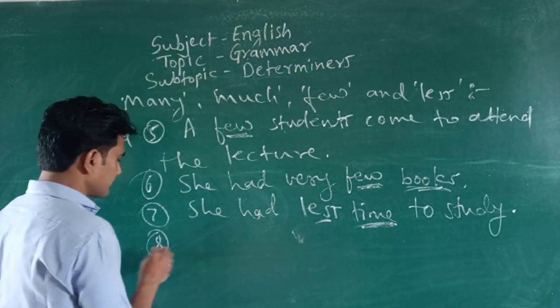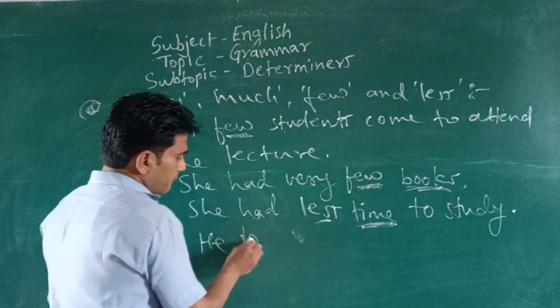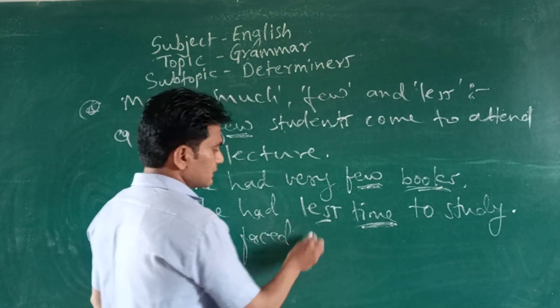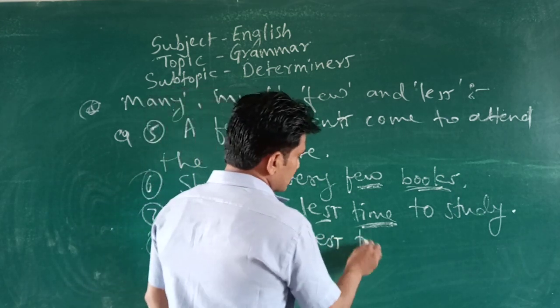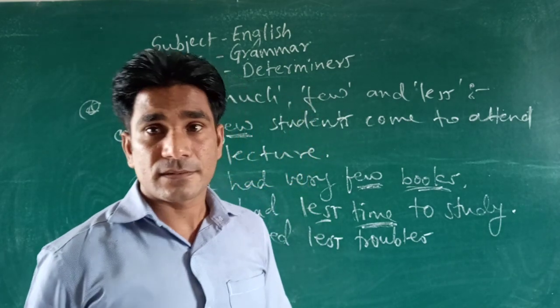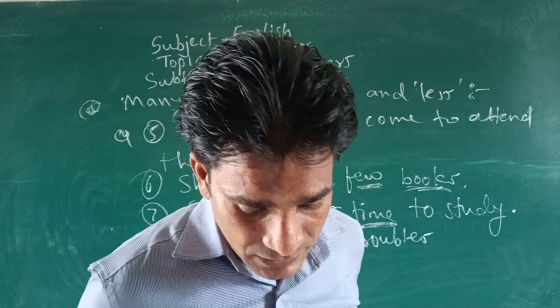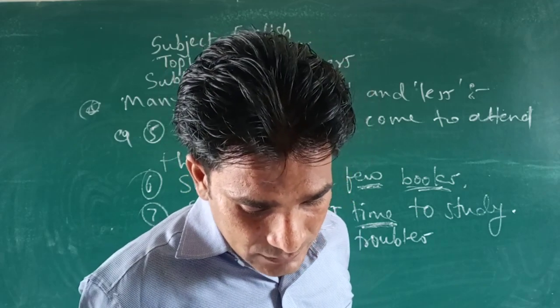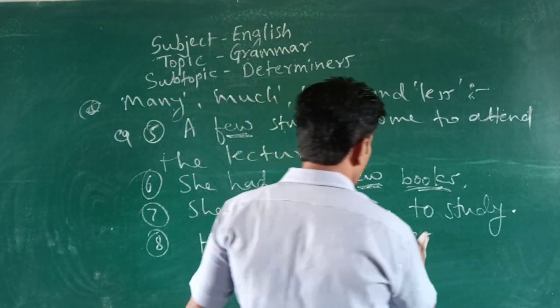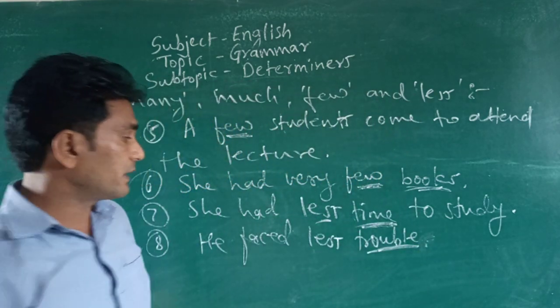Eighth one is, he faced less trouble, or less troubles we can say. She faced less trouble. So this way with uncountable nouns we use less.